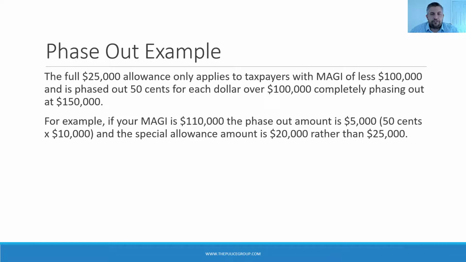Here's an example of how the phase out works. As we mentioned, the full $25,000 allowance only applies when income's under 100K and then phases out 50 cents for each dollar over 100K until it's fully phased out at $150,000. So for example, if your income's $110,000, the phase out amount would be $5,000, 50 cents times $10,000 over 100K. Now your special allowance is $20,000 rather than $25,000. It's pretty simple.